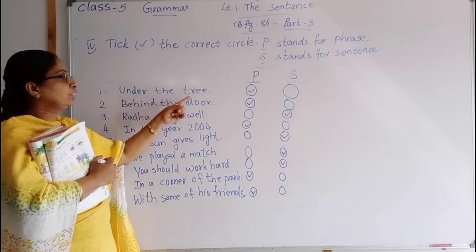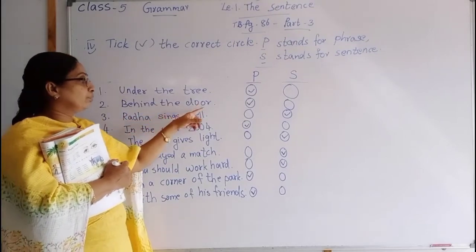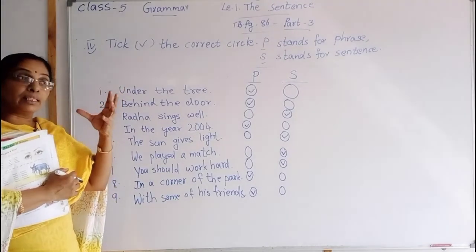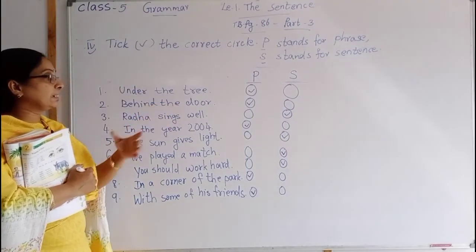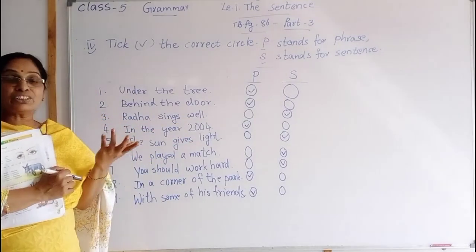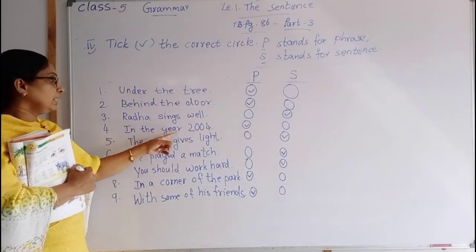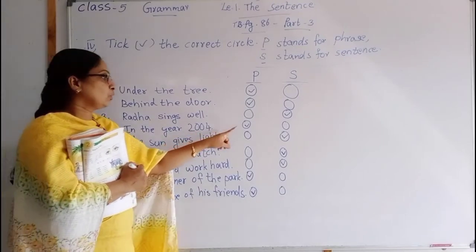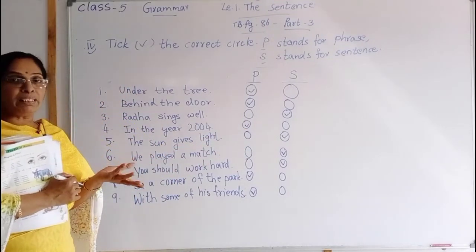Once again, under the tree. This is a phrase, not a sentence. Behind the door, something is there. You should understand by these words that something should be there. That is incomplete. So something is behind the door. So we will say this is a phrase, not a sentence. Radha sings well. She sings well. So that is a sentence. In the year 2004, what happened? That is incomplete. So this is a phrase. The sun gives light. That is a complete sentence.